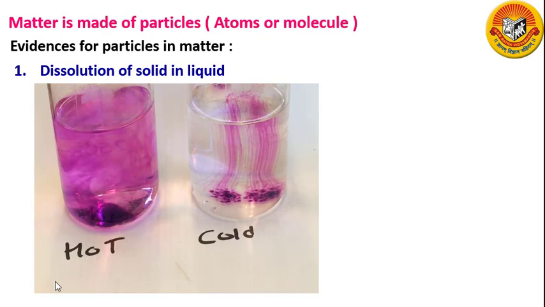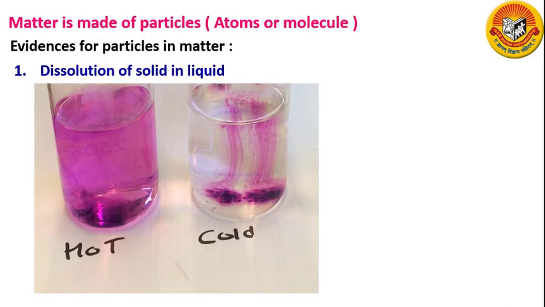Both the potassium permanganate crystal and the water are made up of tiny particles. The particles of potassium permanganate are purple colored while the particles of water are colorless. When the potassium permanganate crystal is put in water, its particles separate from one another.